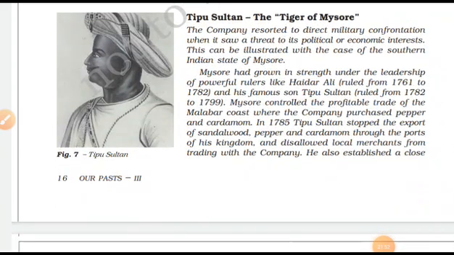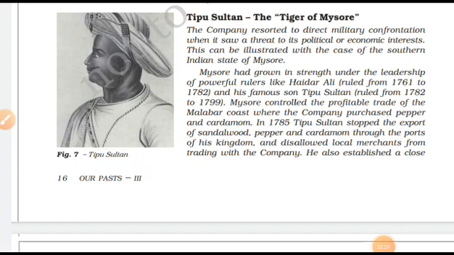Time for Tipu Sultan, the Tiger of Mysore. Mysore had grown in strength under the leadership of powerful rulers like Hyder Ali and his famous son Tipu Sultan. So Tipu Sultan is the son of Hyder Ali. Mysore controlled the profitable trade of the Malabar coast, where the company purchased pepper and cardamom. In 1785, Tipu Sultan stopped the export of sandalwood.